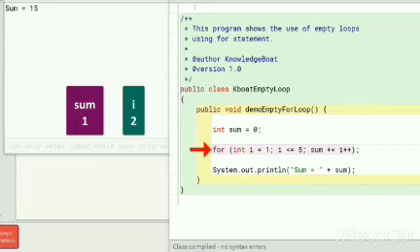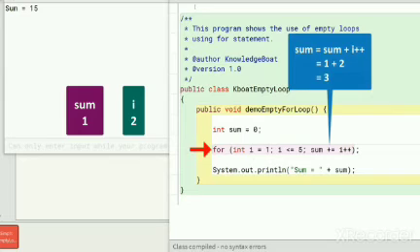The condition is tested to see if the next iteration of the loop can be started. As i is still less than 5, the second iteration of the loop starts. Again, program control immediately comes to the update part as the loop body is empty. This time, sum += i++ becomes this, as the current values of sum and i are 1 and 2 respectively. After that, the post increment operator i++ increments i to 3.